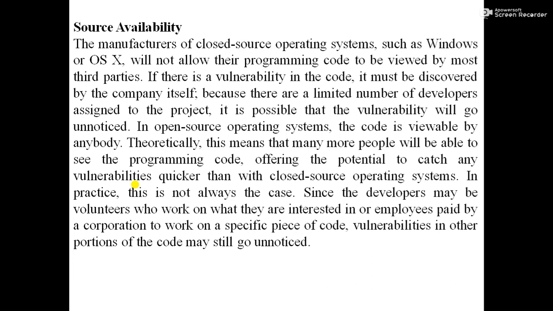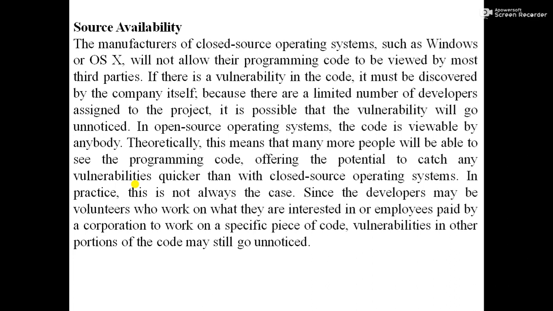Open source software is developed by the community of users who have that particular area of expertise. They might be paid or may not be paid, depending upon their requirement and project feasibility. Whereas in case of closed source operating system, a developer team is there, the company has to pay for them, and they develop the software. So there is a benefit to the developer as well as to the company also.